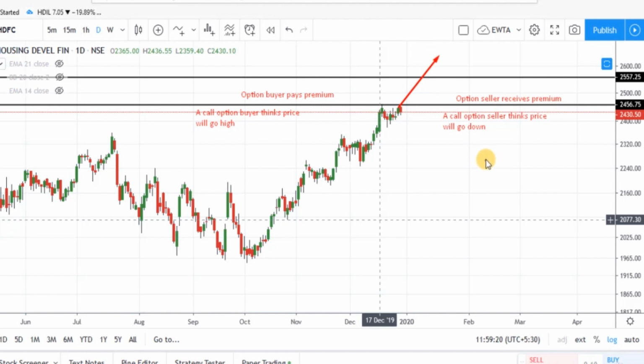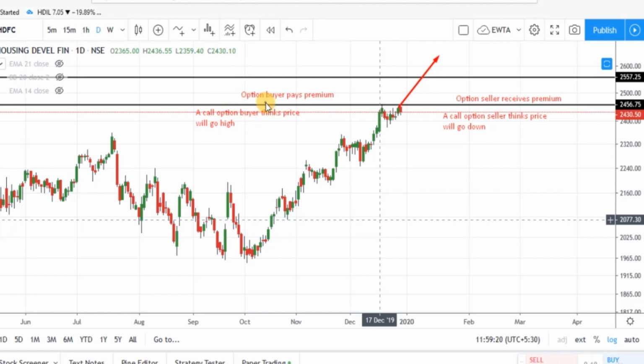Now most people get confused here. If an option writer is suffering a loss in case prices are moving in an upward direction, a call option will suffer a loss, and if he is suffering a loss, is he required to continue the position until the expiration date? No, when you enter into a short position, you are not required to continue the position until the expiration date. You can close the position at any time before the expiration date by buying that option at a higher price.